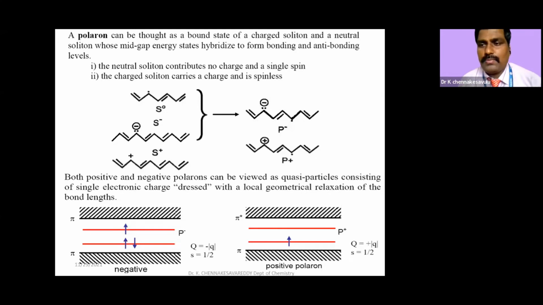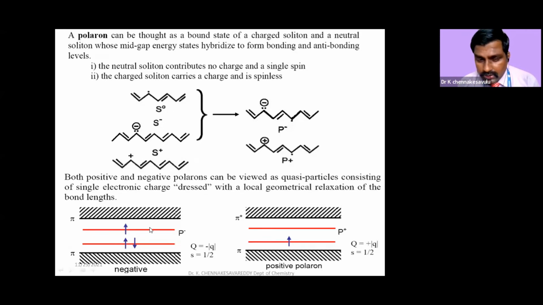How does the VB-CB diagram or energy diagram of the negative polaron look? You see, it has 2 electrons at the 1 carbon, and it has an unpaired electron. Both the things we are representing here. 2 electrons are there in between, which indicates the negative charge, and the unpaired electron is this.